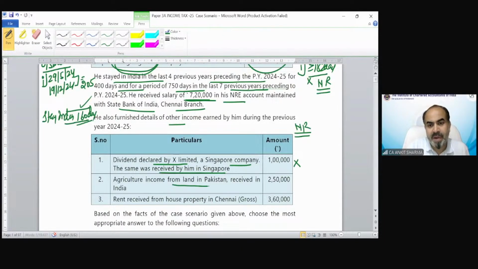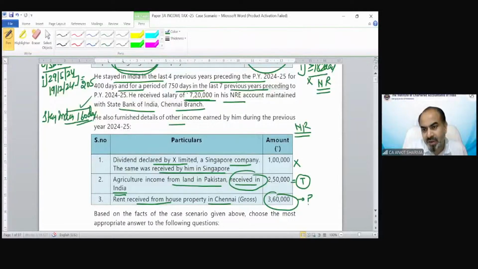Agricultural income from land in Pakistan received in India. So because the income is received in India, that income is going to be taxed in India, 2,50,000 rupees. Rent received from house property in Chennai, 3,60,000 rupees. So can you tell me, is it going to be taxed or not? And if yes, what amount of income is going to be taxed in this scenario? Can you tell me the correct answer, students?